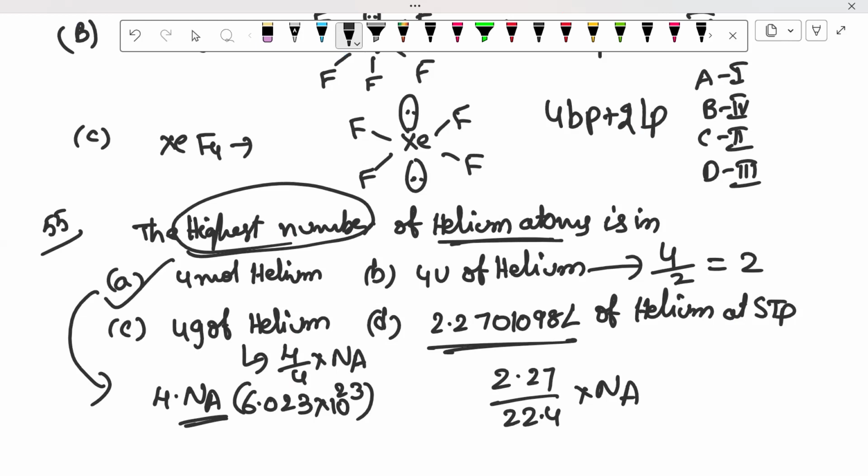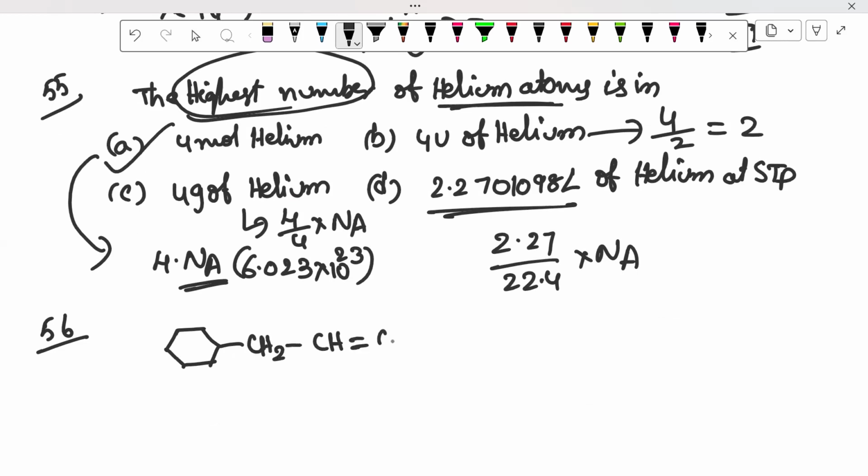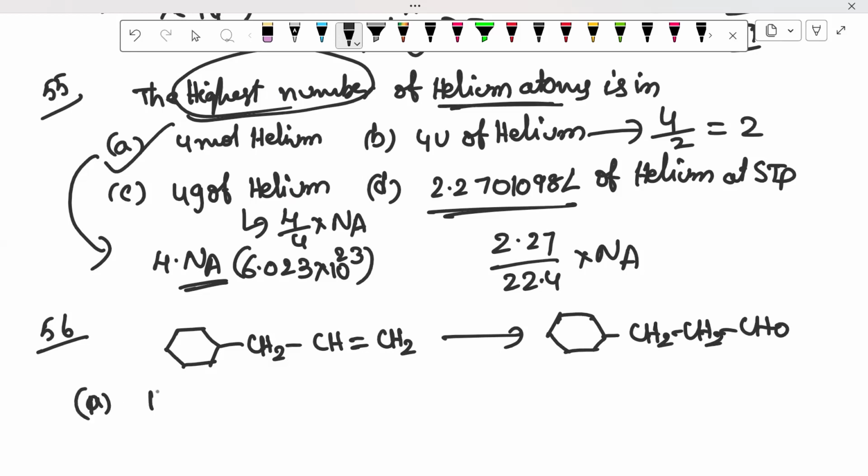Okay, and next we will go for the 56 question. So up to 5 questions, there is no difficult question. In the 56 question, they gave CH2, CH, double bond CH2, and the conversion to CH2, CH2, CH2. What are the reagents given? The first reagent is H2O slash H plus, comma, CrO3.